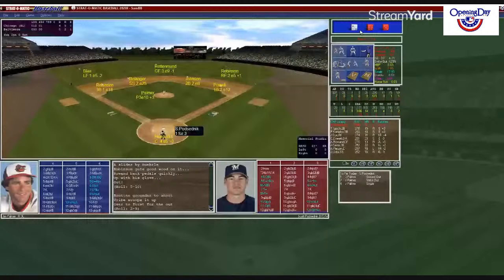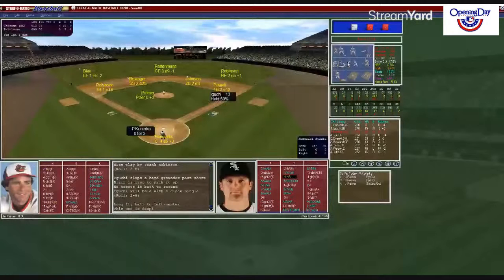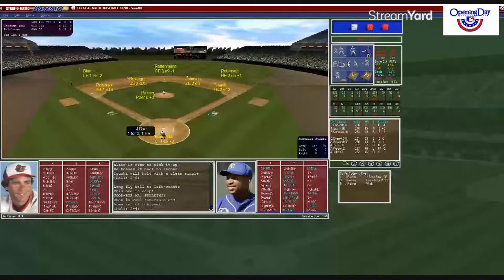Hendricks puts down the sign for him. Palmer again working from the stretch. Here's the pitch to Canerco. Canerco on a 2-4 deep fly left field. Blair gone. You can put it on the board. Yes, home run, Paul Canerco. It's 6-0 Sox. 2-run homer, Canerco.